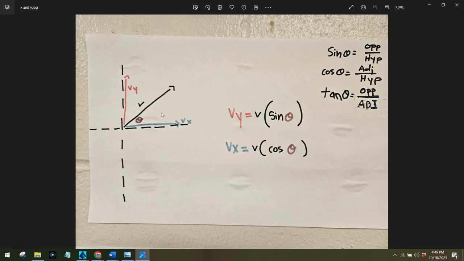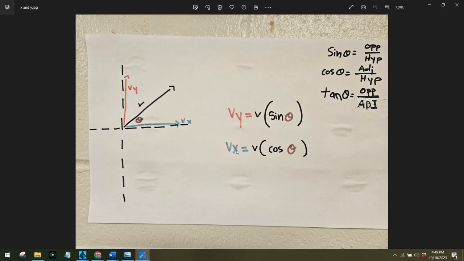So anytime you need to know the y component of a velocity, if you know the angle off of the horizon or off of the x-axis, the y component is equal to velocity times the sine of that angle, theta.